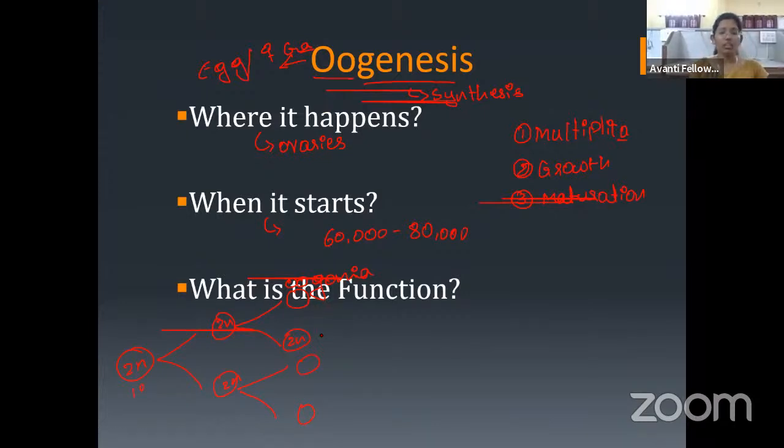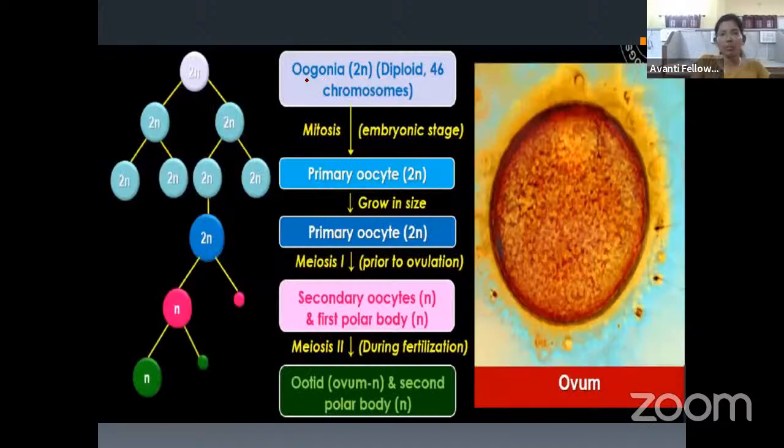Okay. So this oogonia will undergo the growth phase next. Let me show you here. The oogonia which form will undergo the growth phase, and that growth phase will give us the structure called a primary oocyte. Primary oocyte undergoes the maturation phase, which means meiosis, right? Meiosis 1 and meiosis 2.